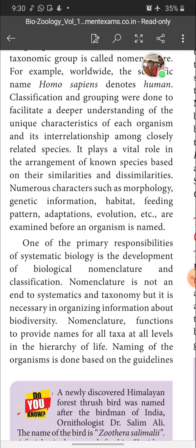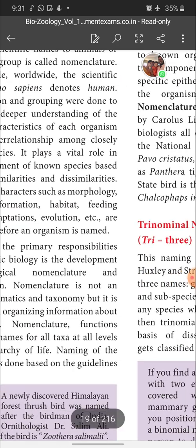Nomenclature is not an end to systematics and taxonomy, but it is necessary in organizing information about biodiversity. Nomenclature functions to provide names for all taxa at all levels in the hierarchy of life. Naming of the organism is done based on the guidelines.